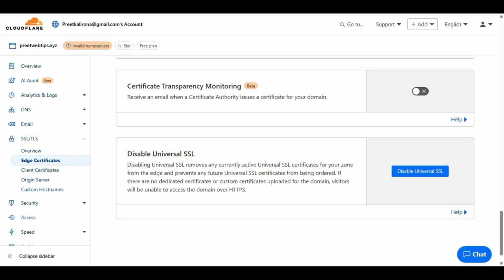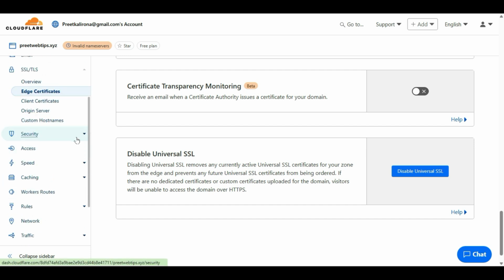Then here, disable universal SSL certificate. We already have a certificate, so we will not disable it. We will keep it as it is.